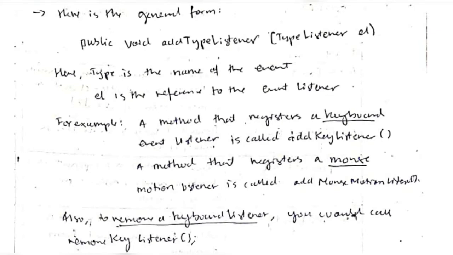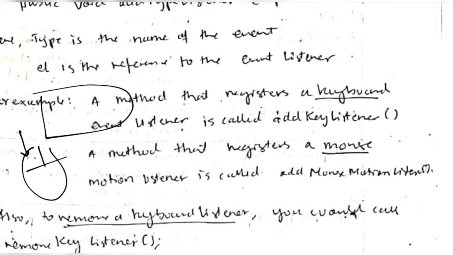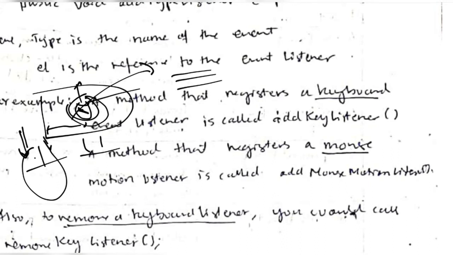And another one is the mouse listener, meaning if a mouse button is clicked, what should happen. See, if this is the screen and the mouse cursor is here, the cursor's position will be stored in memory, meaning at which x position and which y location it's pointing. By using x and y coordinates we can get the location, and we will know what icon is at that location. If the user clicks it, it should open, or if the user right clicks it, it should show settings and options like open or open with.